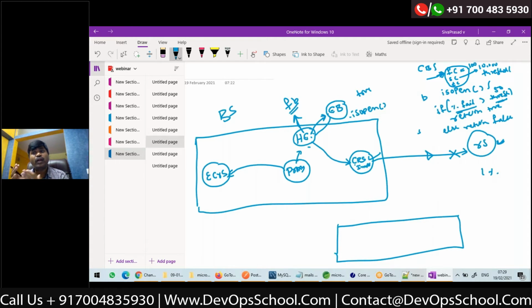But 100 failures is really a serious issue. So we don't care how the application was before 1 hour, 2 hours. For me, what happened in the past 100 seconds is much more important. So I need counters only for the past 100 seconds. So in Hystrix, what they did is they created buckets. You can assume that these buckets are nothing but a list. Suppose I configure the number of buckets as 10, the list size you can assume as 10. In these buckets, we'll be keeping all the failure count, success count, timeout counts, etc.